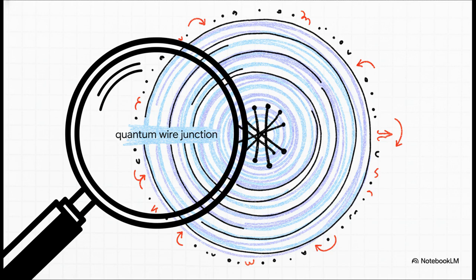Experimentalists look for specific real-world markers. First, they observe the behavior of Friedel oscillations. Think of these as measurable ripples in the electron density around the junction. The signature of true zero reflection is physically written into how these ripples behave. Second, they test the junction's stability against weak interactions. This basically confirms that our topological shield is actually holding that zero reflection point steady in a real, messy physical environment.